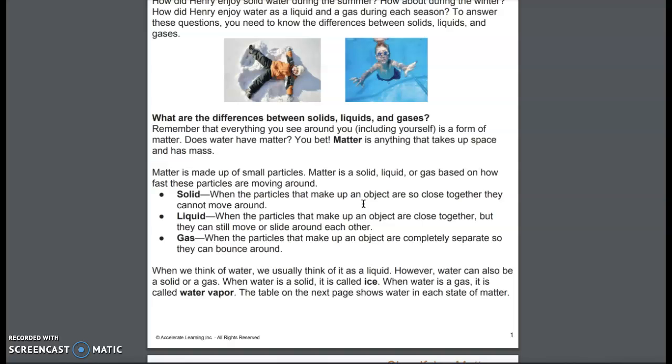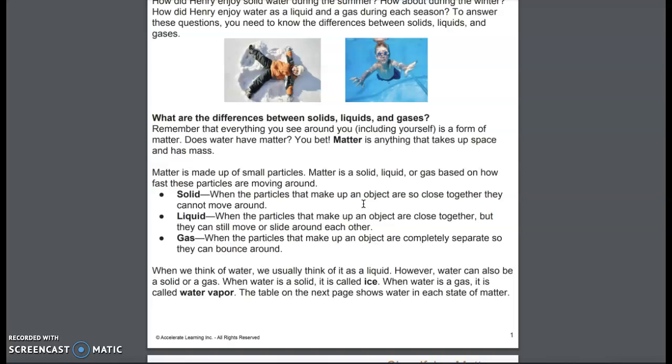Remember that everything you see around you, including yourself, is a form of matter. Does water have matter? You bet. Matter is anything that takes up space and has mass. Matter is made up of small particles. Matter is a solid, liquid, or gas based on how fast these particles are moving around.